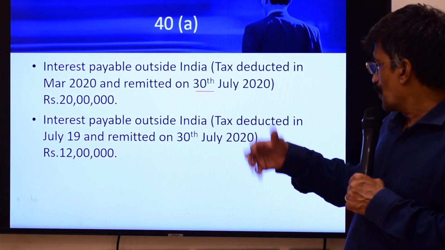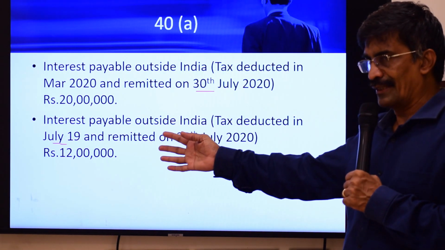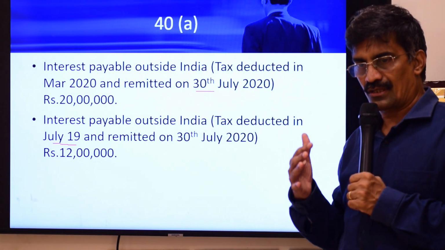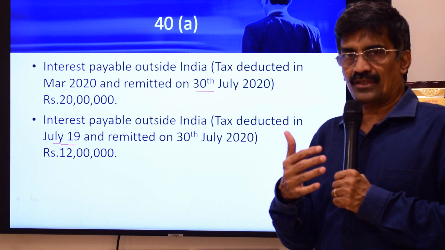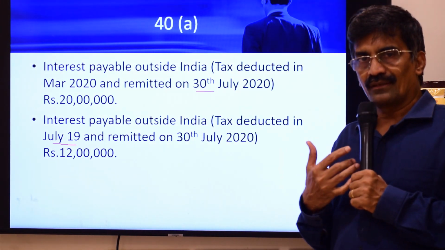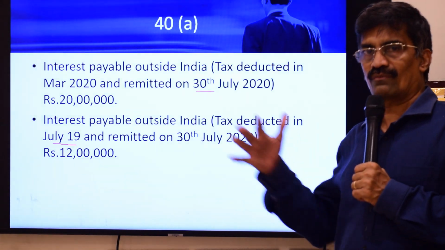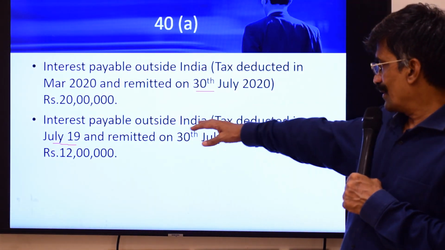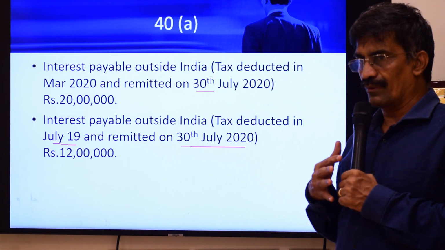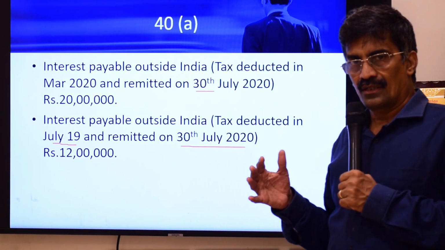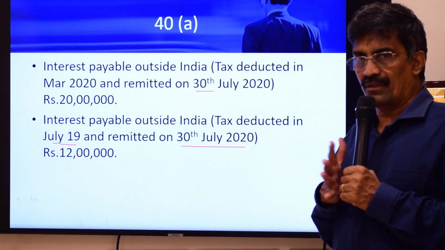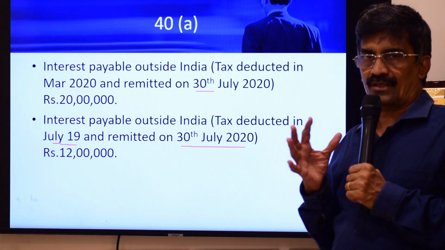Take the next one, interest payable outside India, tax deducted in July 2019. If you deduct in July 2019, the last date for making a remittance is 7th of August. April to February, you have to pay as per section 201, which is the due date for payment of TDS under chapter 17B. 7th of the following month, except for March, where you have time till 30th of April. So 7th of the following month, which will be August 2019, but remitted on 30th July 2020. Again, there is a delay in the remittance, but still you will be in a position to claim the deduction because the law requires you to make the payment by the due date for filing tax returns.